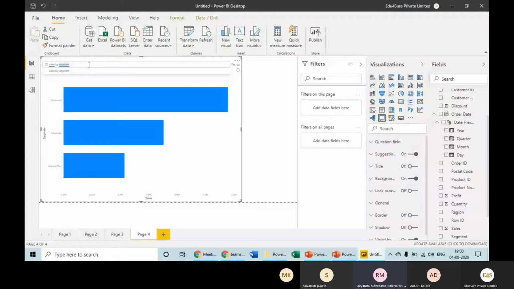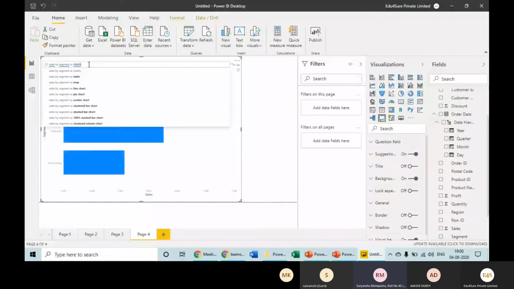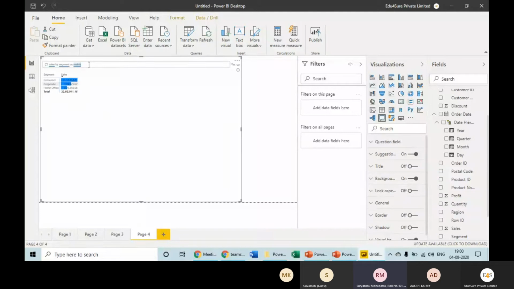By default, it is picking up the stacked column chart, but if we mention the type of chart as well, it will do that as well. So I have said sales by segment as matrix. It has given me a matrix, right? That's called understanding natural language. And what is the logic here? How is it working? What do you think?